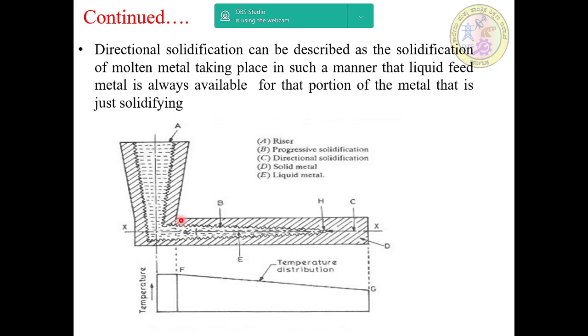The difference is that in progressive solidification, the cooling and solidification process begins in the walls of the casting and works its way inward. With directional solidification, the process begins at the bottom of the casting and works its way up to the top. That is about directional solidification.